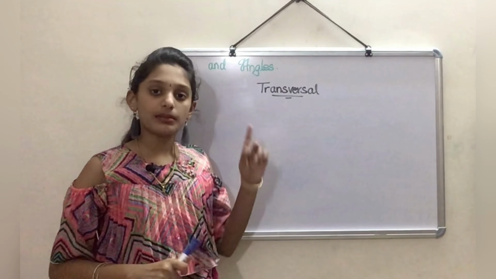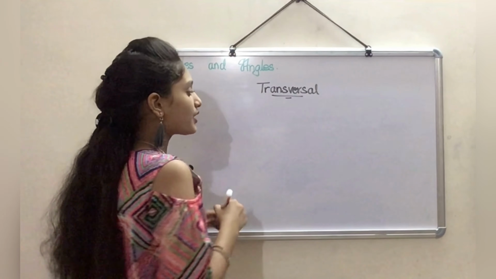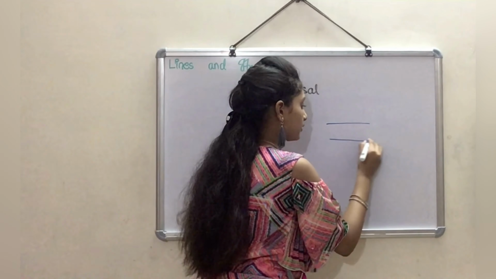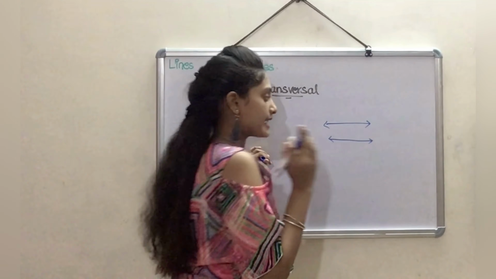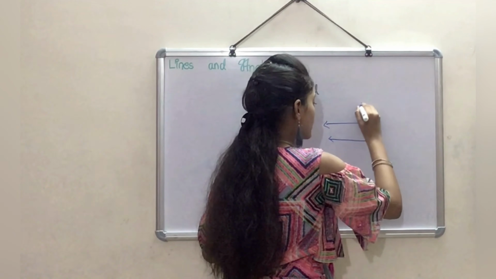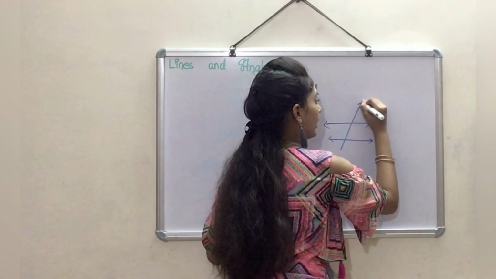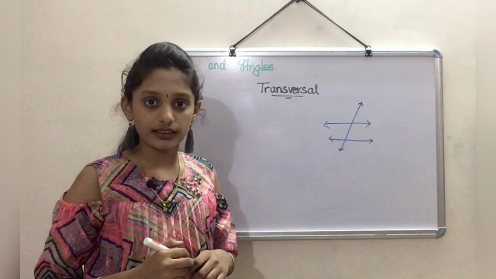Now let us see about transversal. A transversal looks something like this. It has a set of parallel lines that is crossed by another line. I hope you all know what parallel lines are.